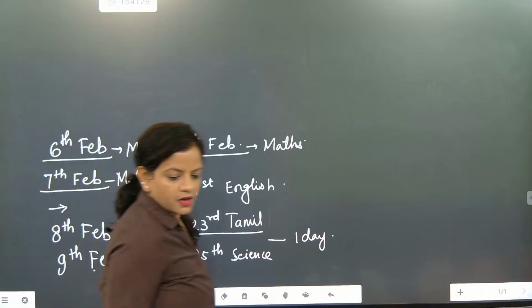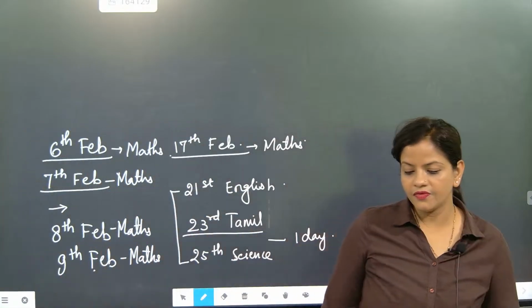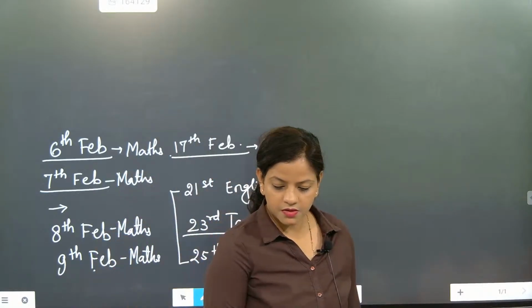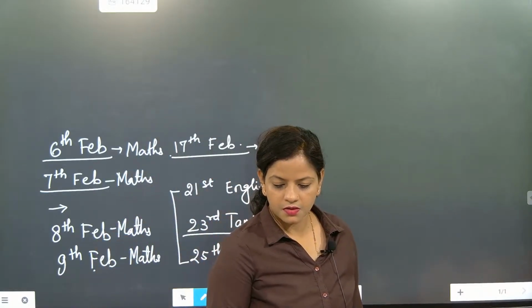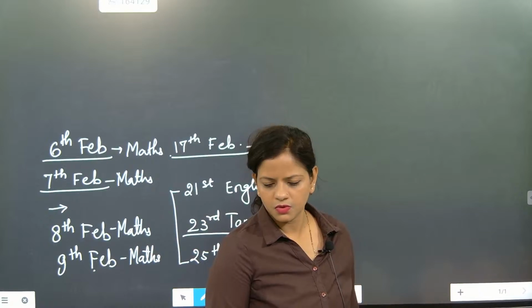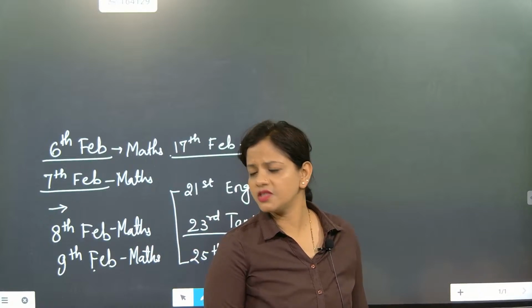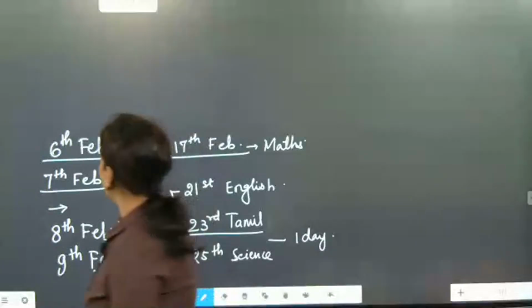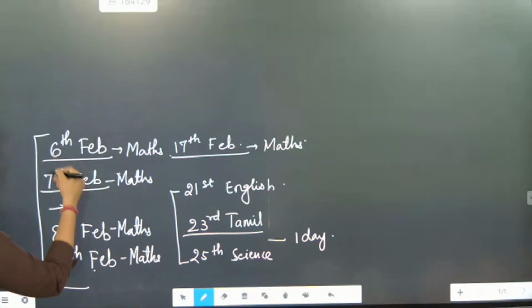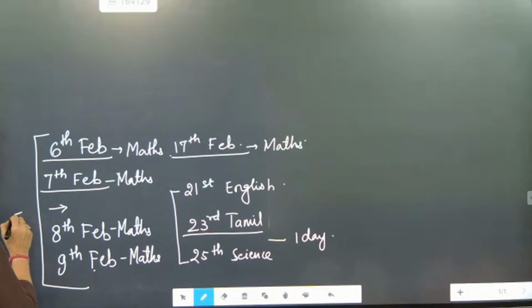A maths book is there, check. So this is our format: 6, 7, 8, 9, 4 days of massive maths revision we are going to do.